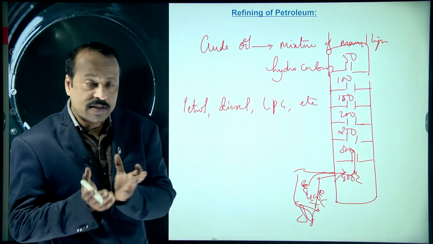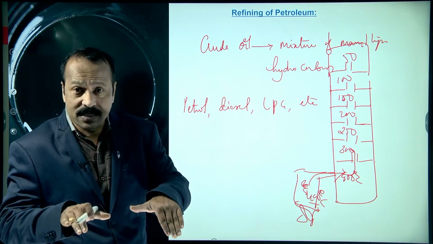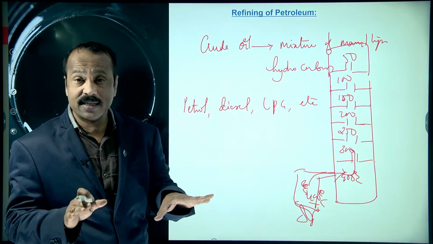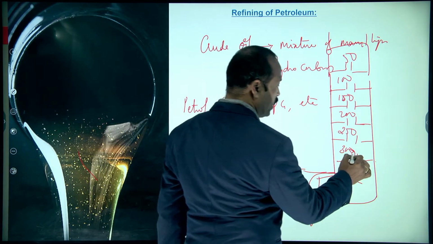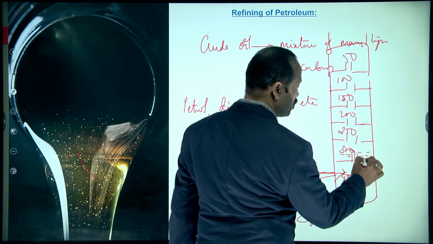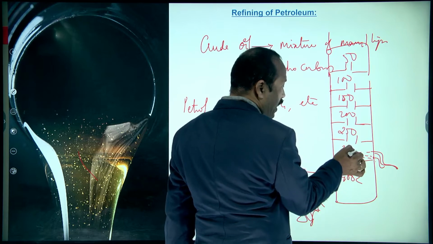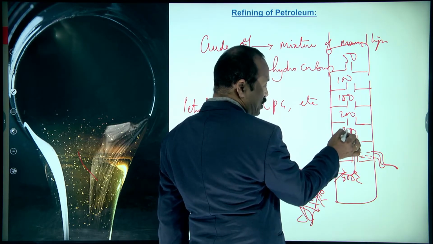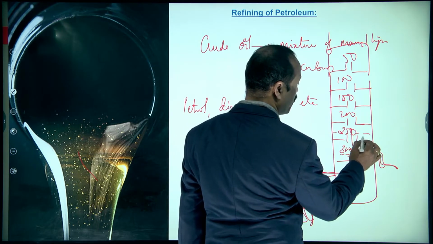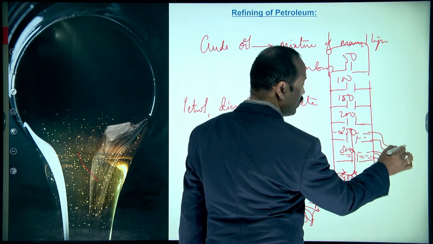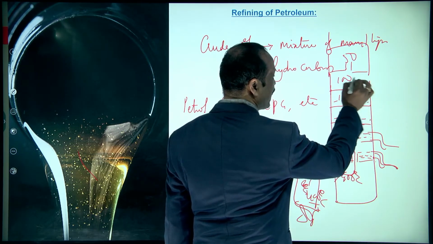When they enter into the first column, the temperature is decreased. So what happens? Some of the vapors get condensed. Condensation means the process of converting from vapor state to liquid state. So here some of the vapors are converted into liquids and collected from here. The remaining vapors enter the next column, where the temperature is still lower. Some more vapors are converted into liquids and collected. So as you move up, some of the gases condense at each level.